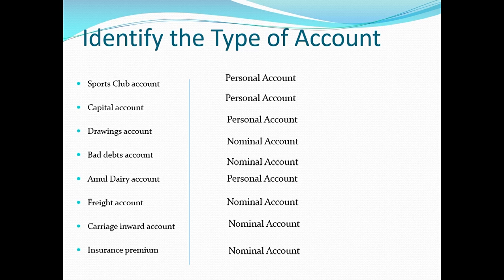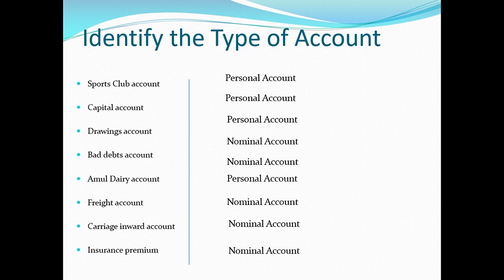Capital account. Capital is the money invested by the owner. So it is the owner's capital. And owner is the person, therefore personal account. Drawings account. Drawing is owner's drawings, personal account. Bad debts, loss for the firm, nominal account. Amul Dairy. Again, Amul Dairy account is a personal account.